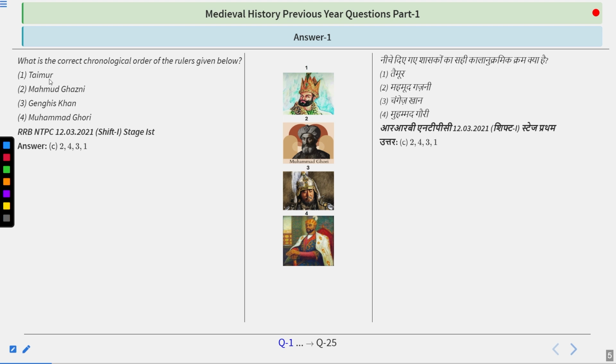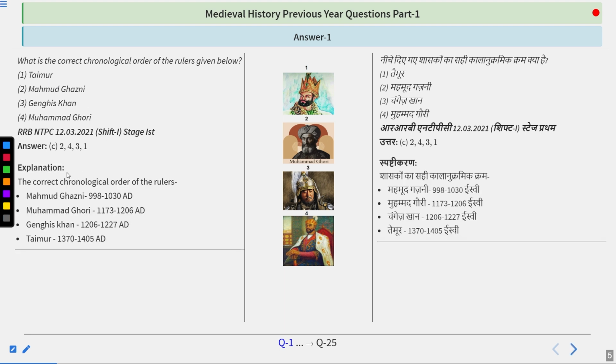And in 1398, the king that came was known as Taimur. He was also an invader. So here you can see the chronological order of the rulers. Mahmud Ghazni 998 to 1030. Muhammad Ghori 1173 to 1206. Genghis Khan 1206 to 1227. Taimur 1370 to 1405, and he came to India in 1398. So remember all these people and their chronology.